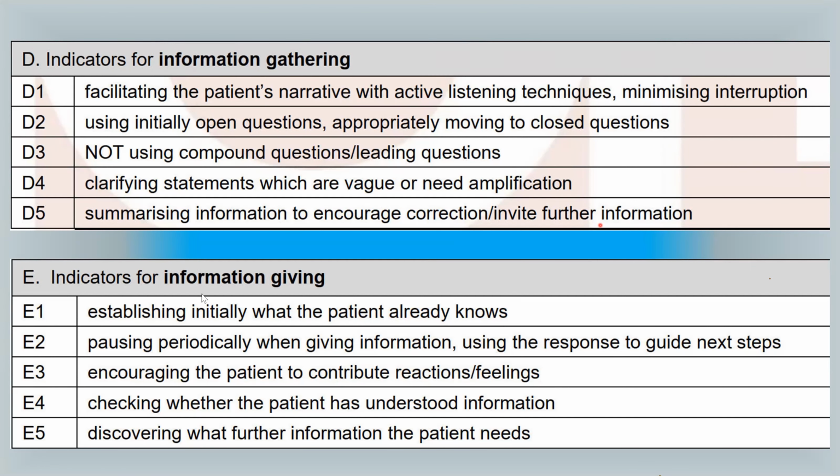Then let's move on to information giving. So there are 5 indicators for information giving as well. Establishing initially what the patient already knows. When you are giving out information, it is always important to establish what he knows already, because this will save you a lot of time.